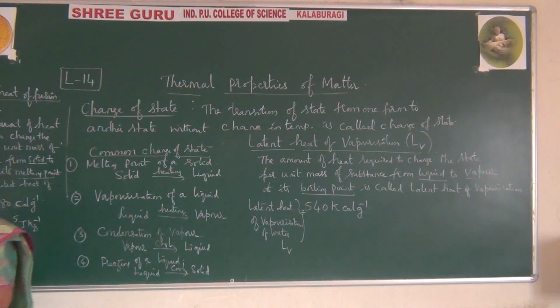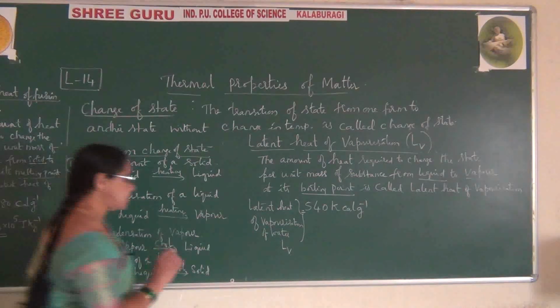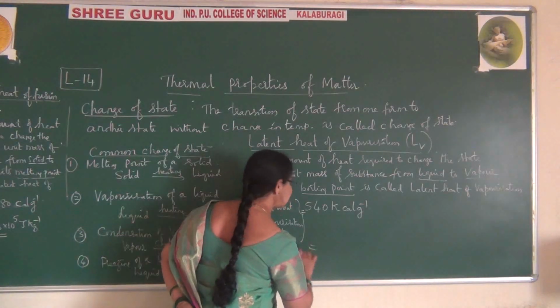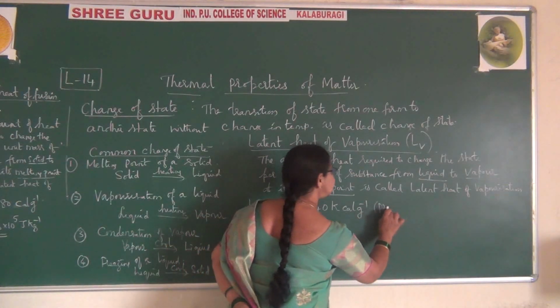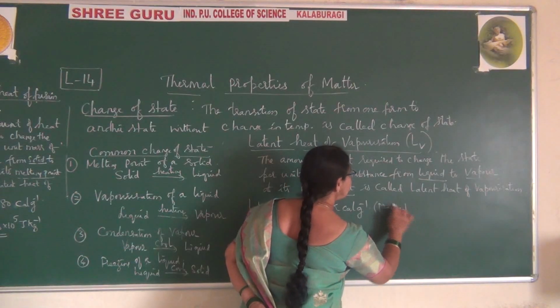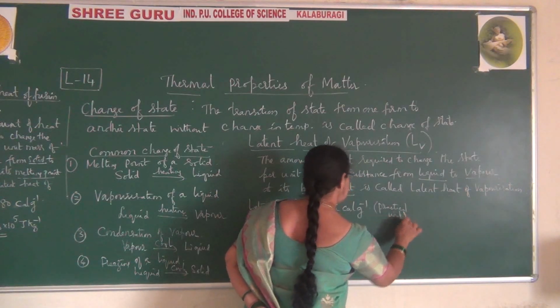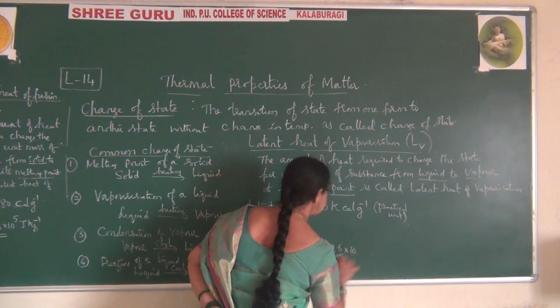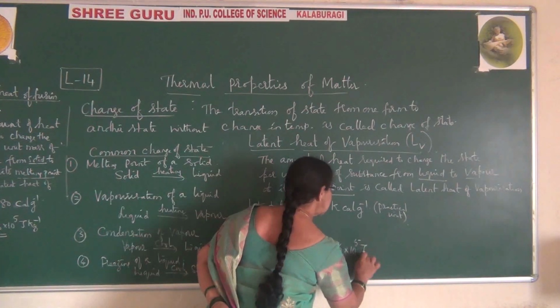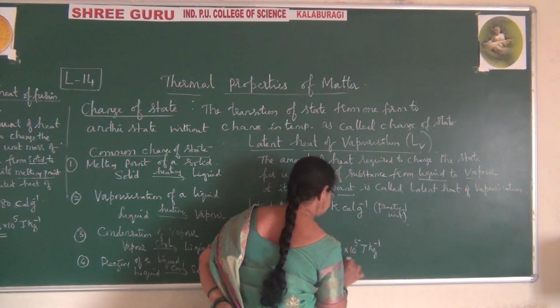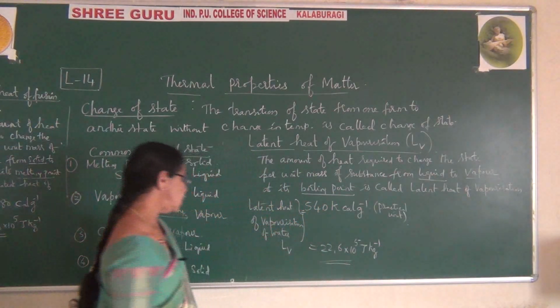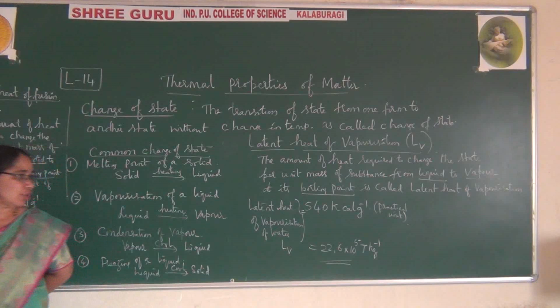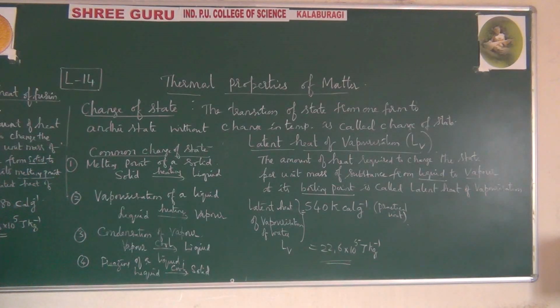Okay, but if you write this in SI system, it is 22.6. This is the practical unit, and in SI it is 22.6 into 10 raised to 5 joules per kg. So please observe here latent heat of vaporization of water is 22.6 into 10 raised to 5 joules.